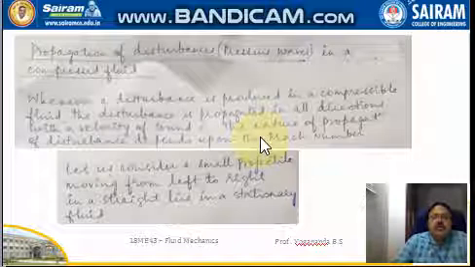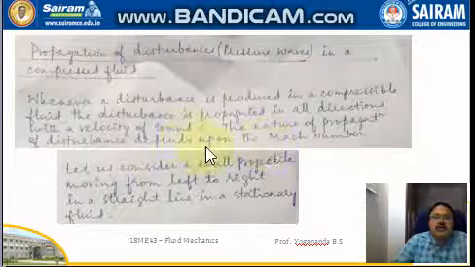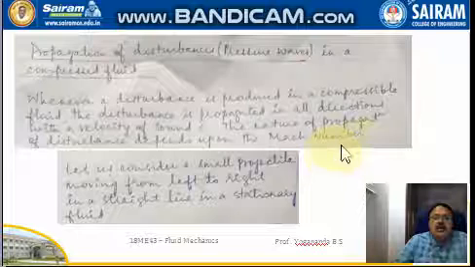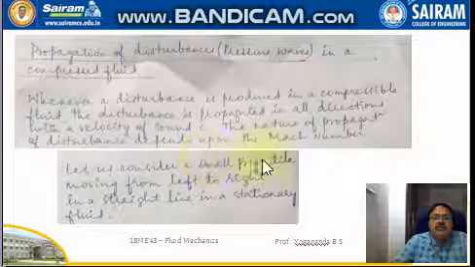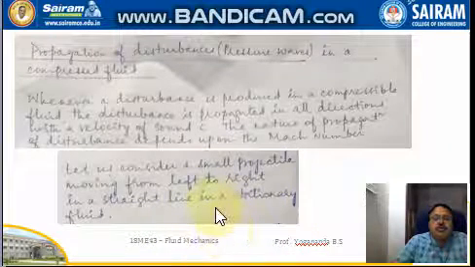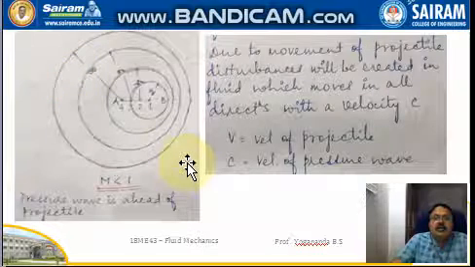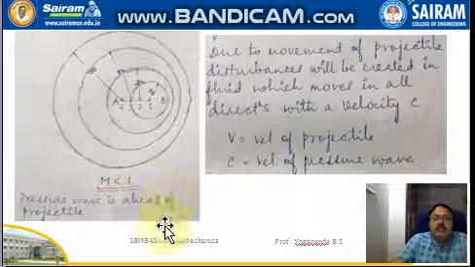Here a stone is taken as the projectile. So the velocity of the projectile is V and the velocity of the disturbance wave is C. The nature of propagation of disturbance depends on the Mach number. Depending on the Mach number, we say whether the flow is subsonic, sonic or supersonic. Let us consider a small projectile moving from left to right in a straight line in a stationary fluid. We have three cases here, and we'll see them one by one.